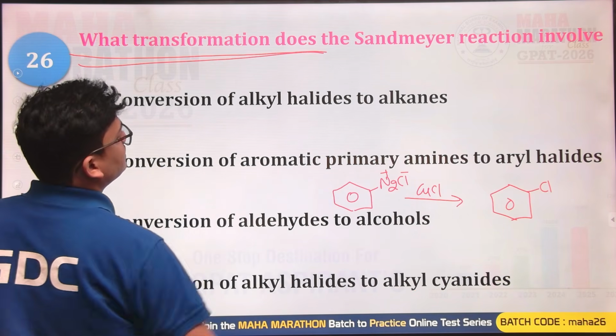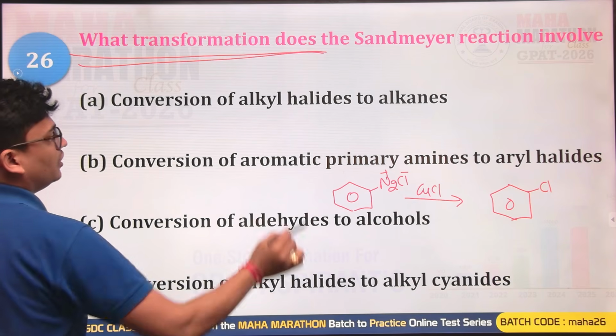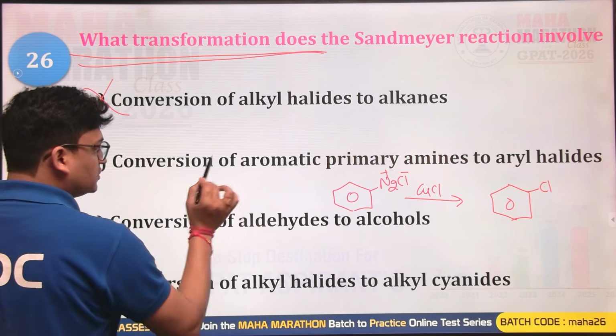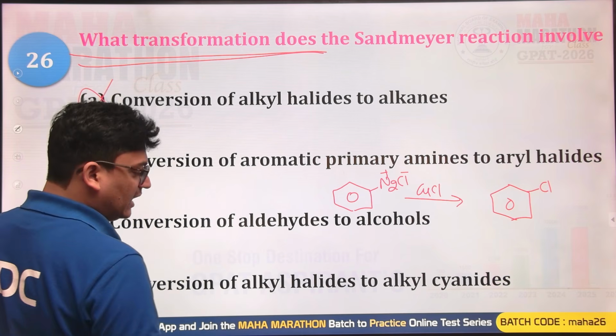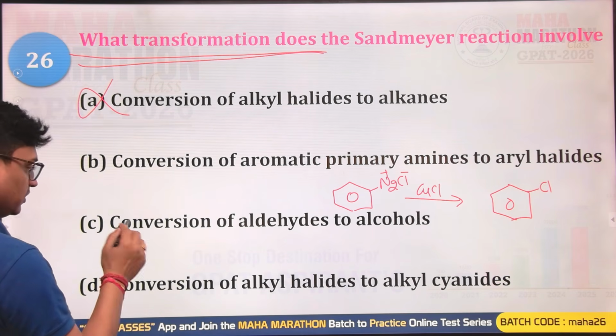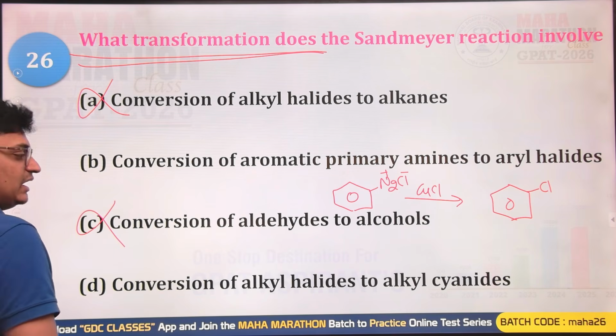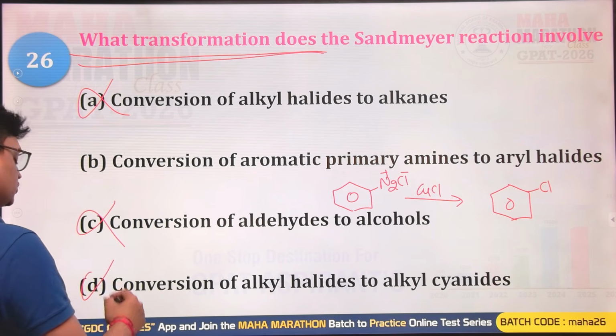So what do you think? What transformation does the Sandmeyer reaction involve? Conversion of alkyl halide to alkane. No, that is not possible. Conversion of aromatic primary amine to aryl halide. Yes, that can be the possible one. Conversion of aldehyde into alcohols. No, this is not the right answer. Conversion of alkyl halide into alkyl cyanide. No, that is also incorrect.